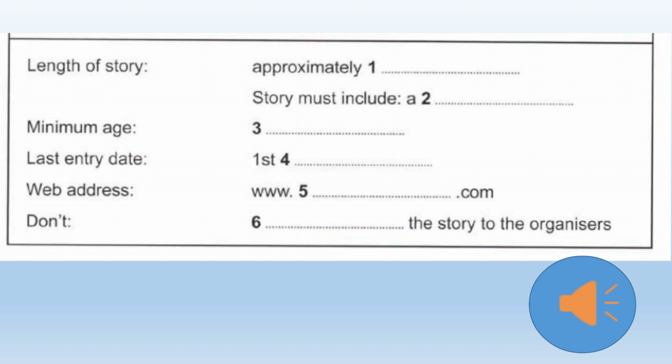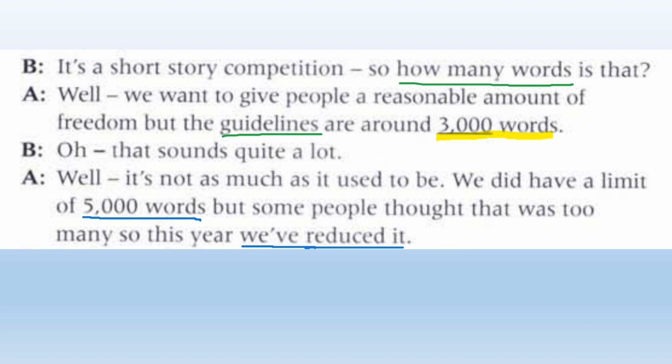Right, let's have a look at the answers to this section then. She asked, how many words is that? And he said around 3,000 words. Notice there's the word guidelines that we learned before. Later on, he mentions 5,000 words and says we've reduced it. So that is a red herring trying to catch you out. 3,000 words is the correct answer.